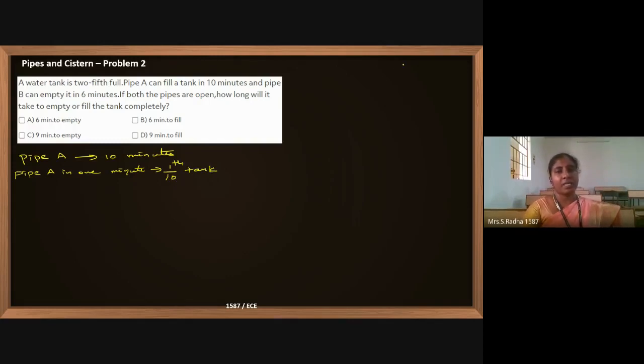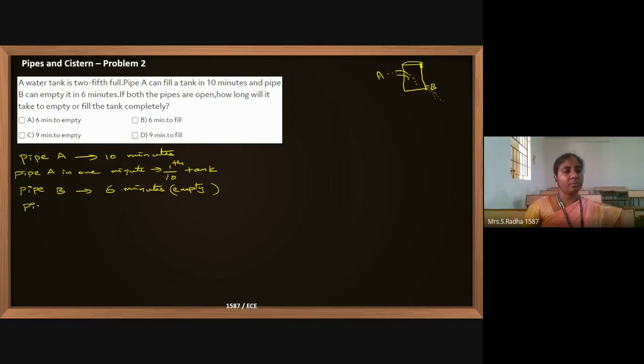Now, what is happening here? There is a tank. Pipe A is trying to fill it. But there is a leakage at the bottom, a small leakage also. This is taken as pipe B. This is the tank we are having. Now B can empty it in 6 minutes. If you allow only pipe B for a full tank, it will take just 6 minutes to empty the tank.